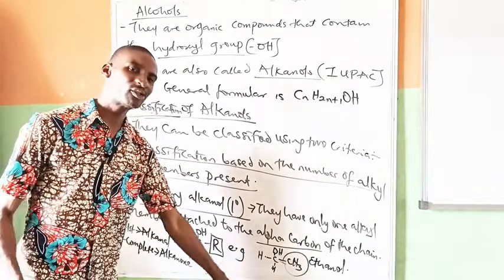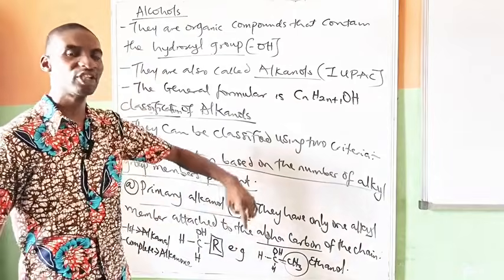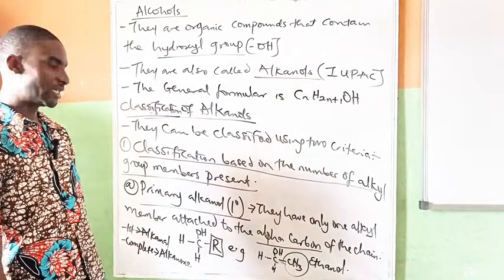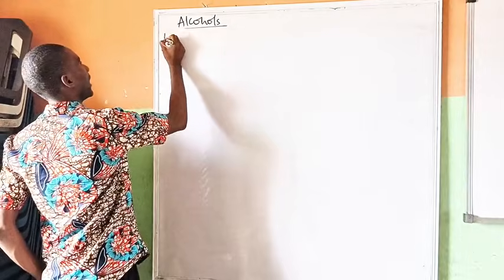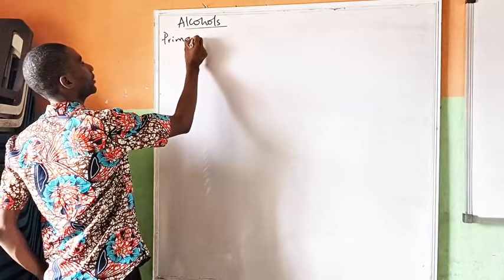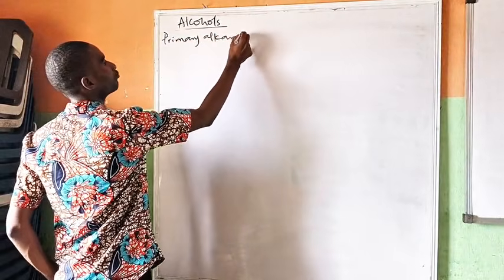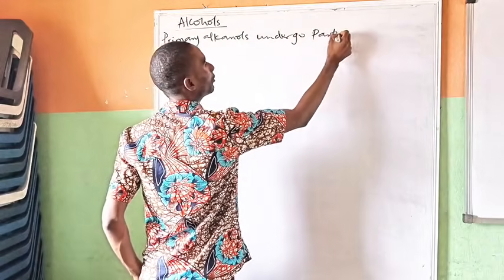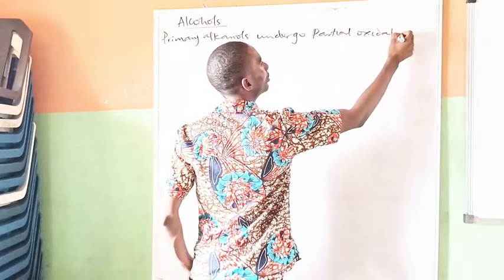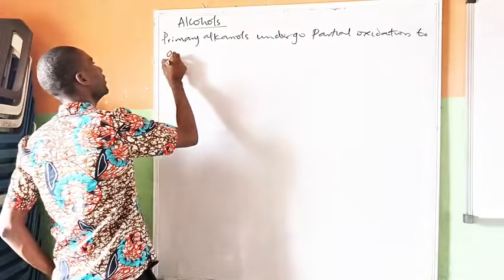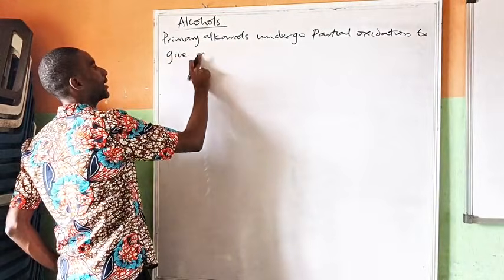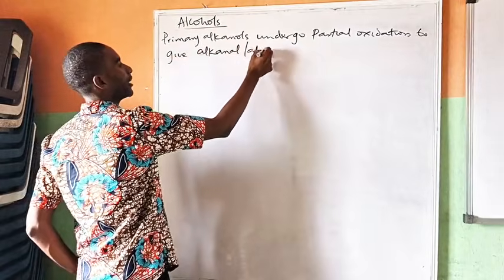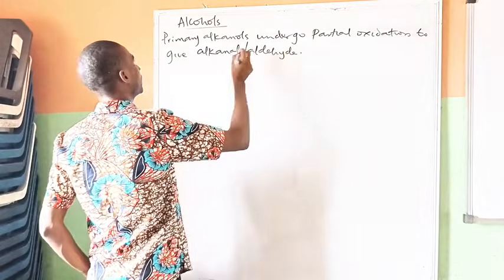The first one is also called partial oxidation of primary alkanol. Partial oxidation will give alkanal. Primary alkanols undergo partial oxidation to give alkanal or aldehyde. You can have that.